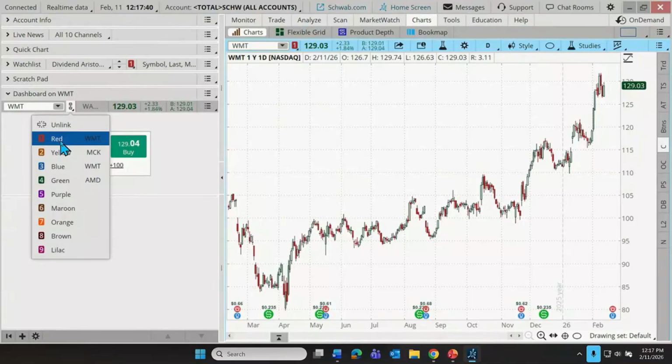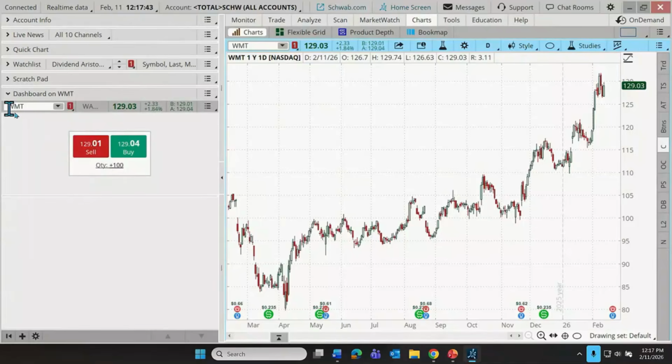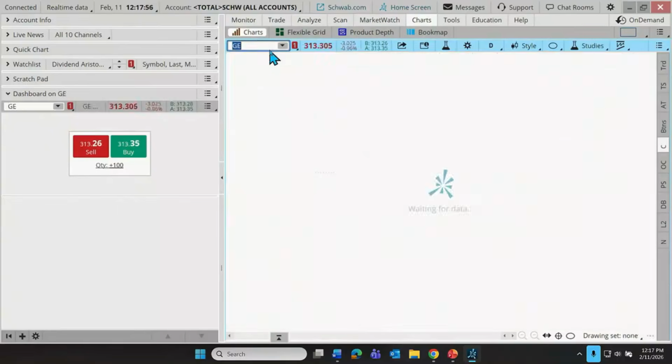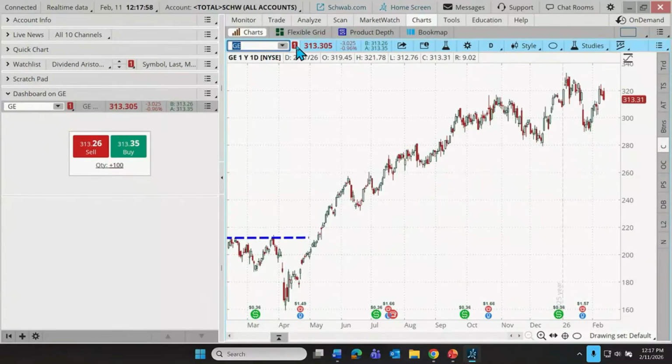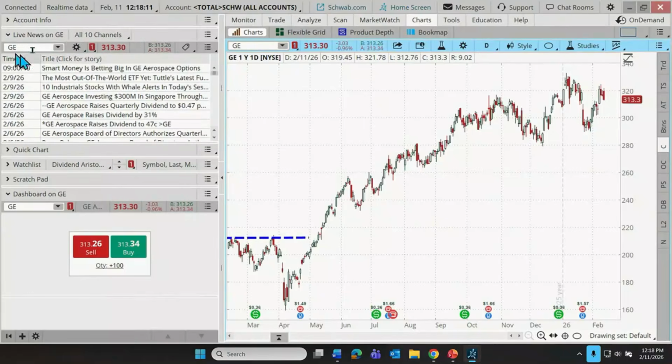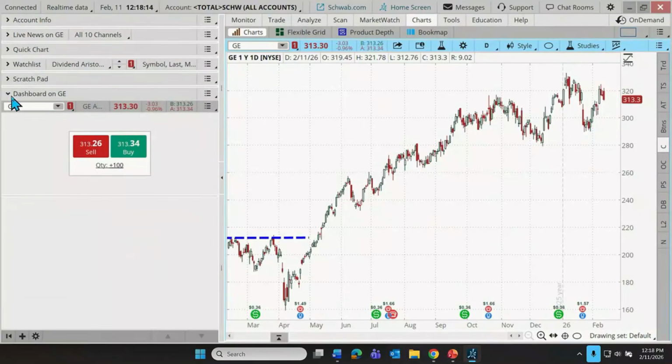If you're not familiar with linking, what this does is it links the symbol in one tool with the symbol of another tool. So for example, now that these are linked, I already had Walmart displayed both in the chart and in the dashboard, but if I were to switch this over to General Electric, you'll notice that because those are linked, we can see General Electric automatically populated in our tool here. And if I go up to some other tool, let's say Live News, if this is linked as well, GE will automatically populate there too. So that linking feature is a big deal.